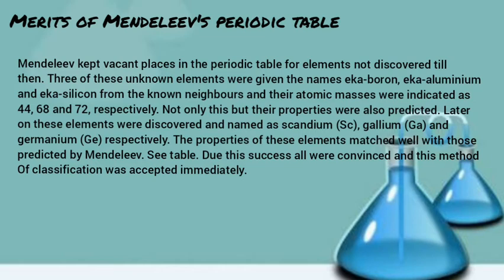Not only this, but their properties were also predicted. Later on, these elements were discovered and named scandium, gallium, and germanium, respectively.